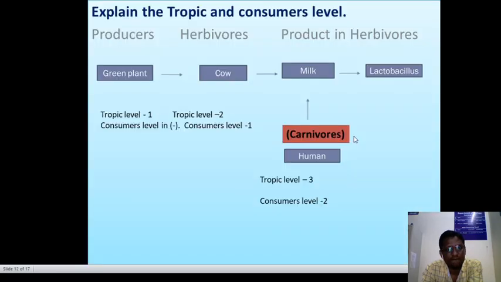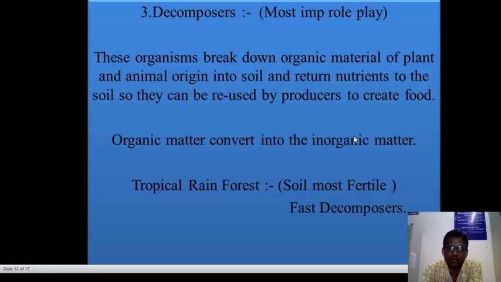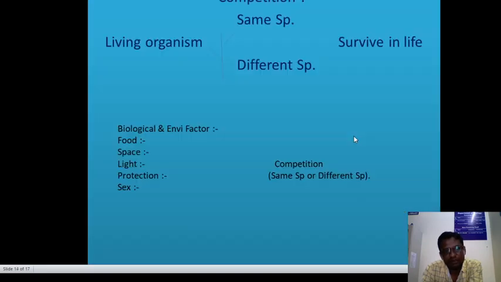Okay, then let us explain the trophic and consumer levels. The producer means green plants, herbivores means cow, they eat the green plants. The product of herbivores is milk and lactobacillus. And then carnivores feed on the milk, lactobacillus, cow and green plants. Human here is trophic level 3 or consumer level 2. Decomposers we already explained. They play a most important role because the soil becomes fertile. And then competition means the struggle for survival of living organisms of the same species or different species, over various factors.